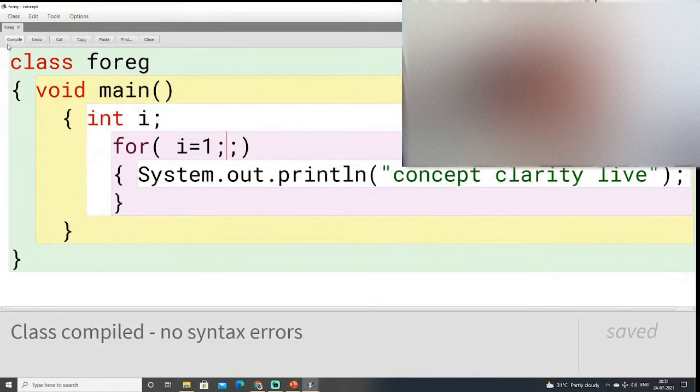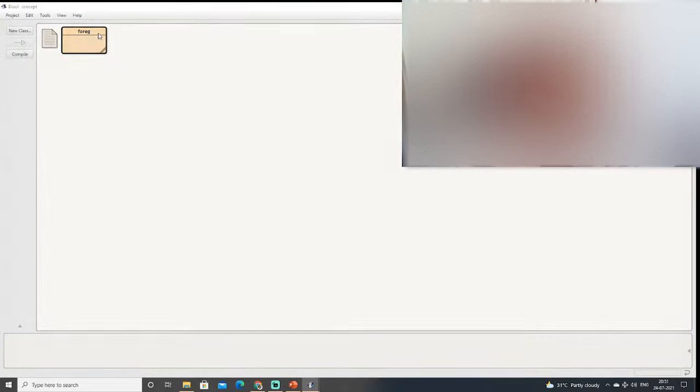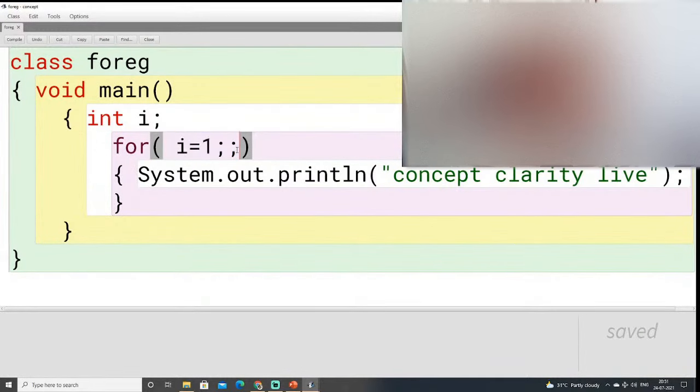Okay, so this is a way you can try it, and if you want to skip both, you can do that also. Let's try this. What will happen? Let me just show you again. I just wrote the initialization part. I skipped the updation and the condition part. So let's see. Let's compile this, run this.